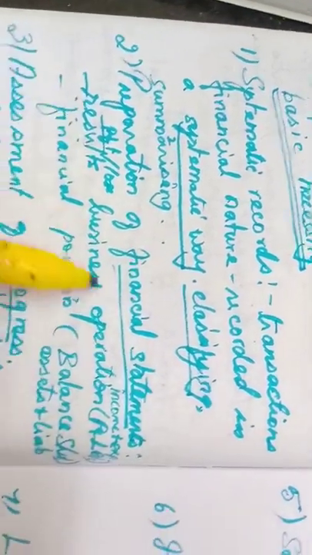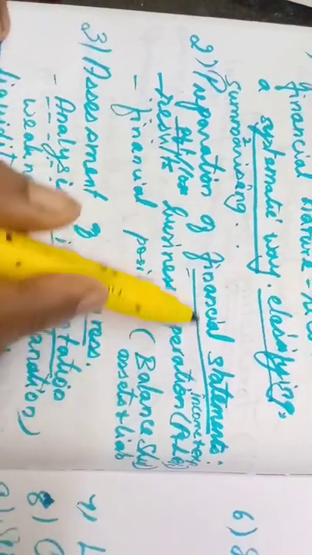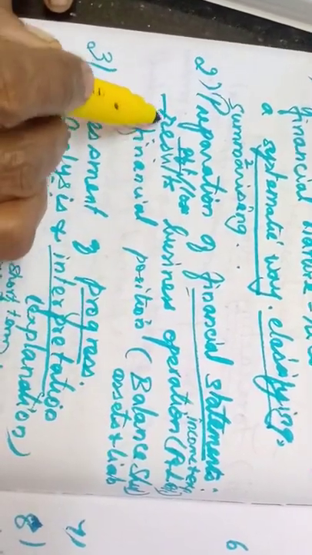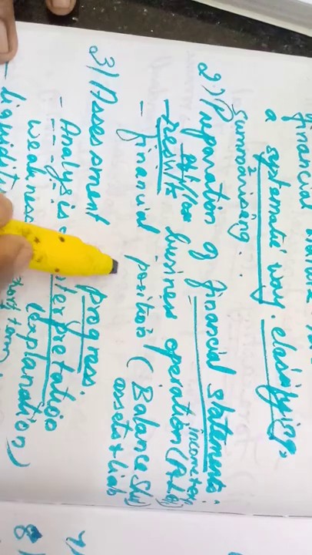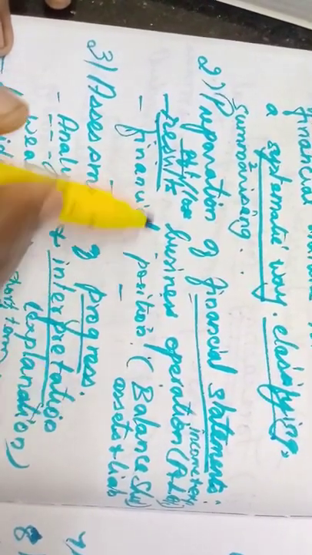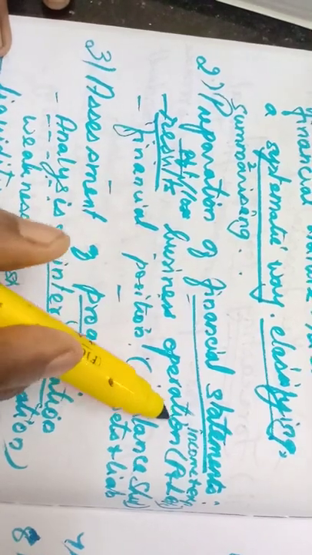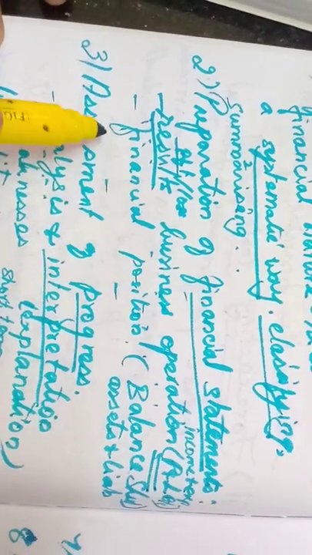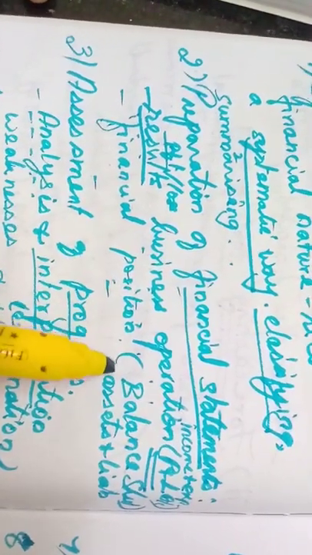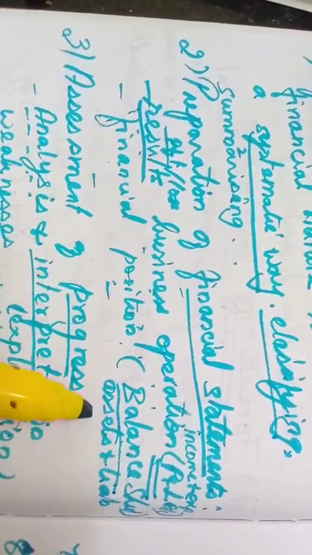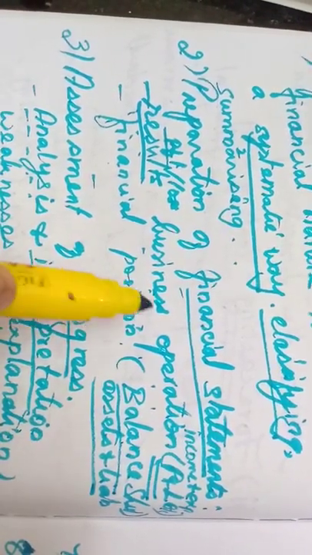Then second one, preparation of financial statements. If we record in a systematic way, we can prepare the financial statements in order to know the results of the business operations and the financial position of the business concern. The results of the business operation can be found out by preparing the profit and loss account, and the financial position of the concern can be ascertained with the help of the balance sheet. Balance sheet is a summary of assets and liabilities.